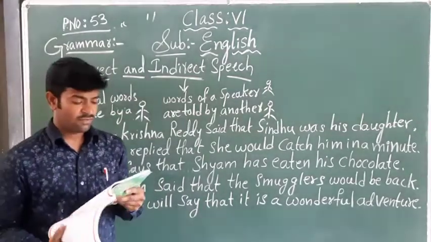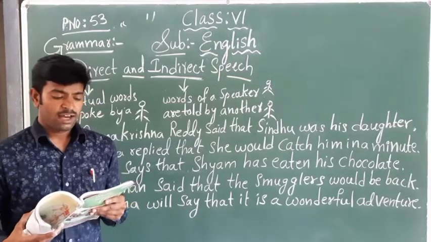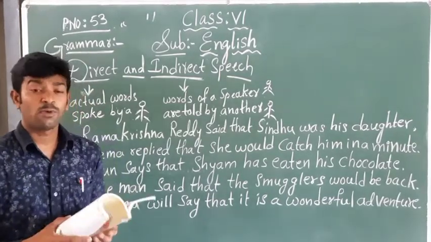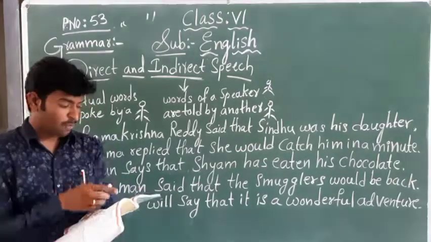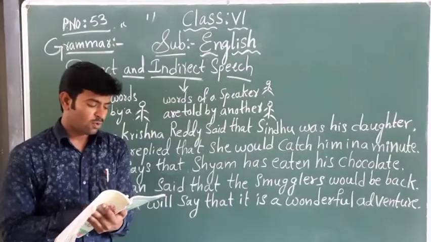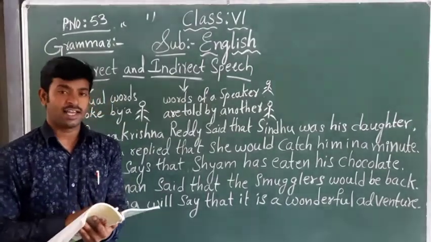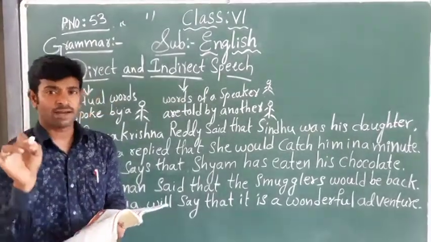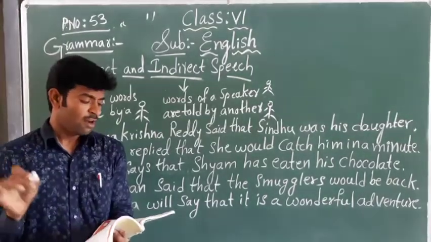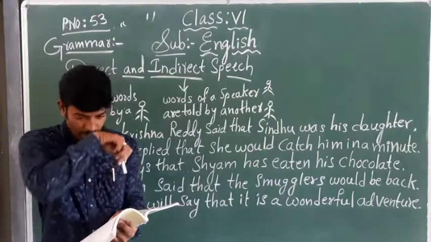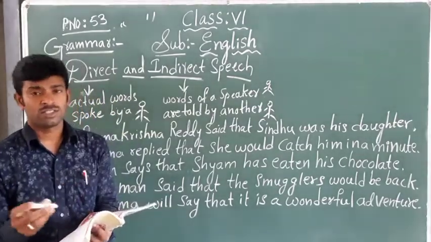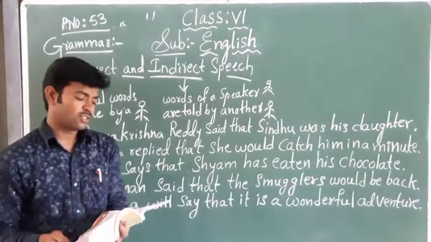So, turn to page number 54. On page number 54, if the verb in the reporting clause is in the past tense, how does it change? The verb form in the quotation mark will also be in the past tense. If the reporting clause is in the past tense, the verb between the quotes is also in the past tense only.